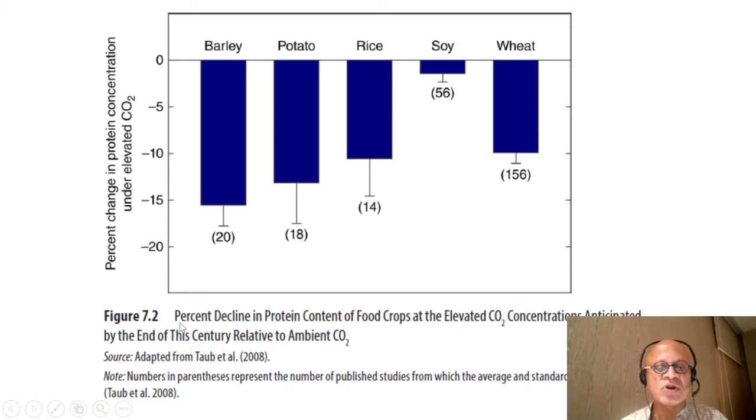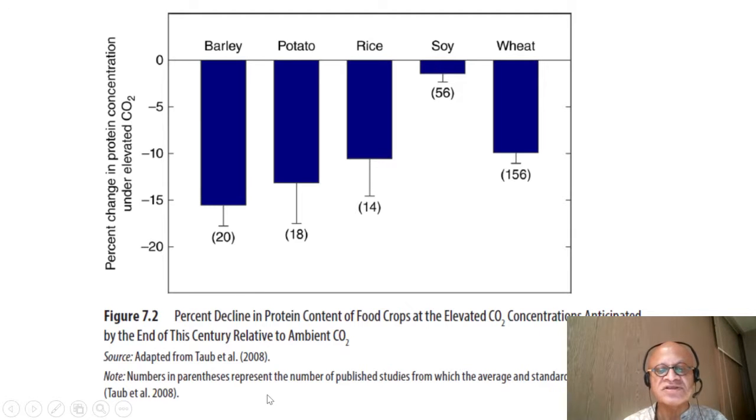But coming much closer to nutrition, the percentage decline in protein content of food crops at the elevated CO2 concentrations anticipated by the end of this century relative to ambient CO2. So you can see here the percentage change in protein concentration under elevated CO2: barley, potato, rice, soy, and wheat. So soy seems much more robust.